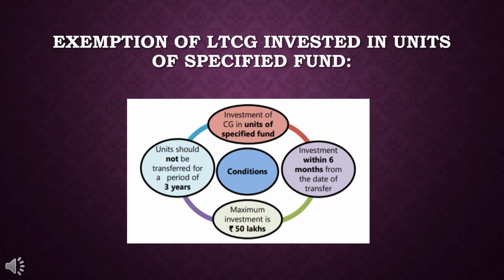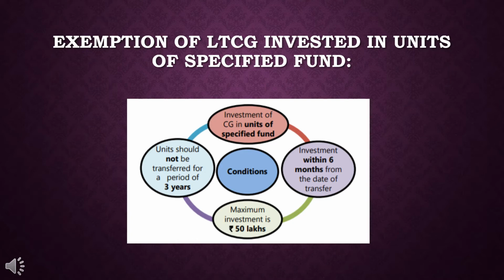Next, investment should be done within 6 months from the date of transfer. So if you are going for any kind of investment, you have to do that within 6 months. Next, the maximum amount of investment should be 50 lakh. It should not exceed that, and if it is exceeding, then you will get an exemption up to 50 lakh only. Next, units should not be transferred for a period of 3 years. So those units which you are going to invest in should not be transferred for a period of 3 years.